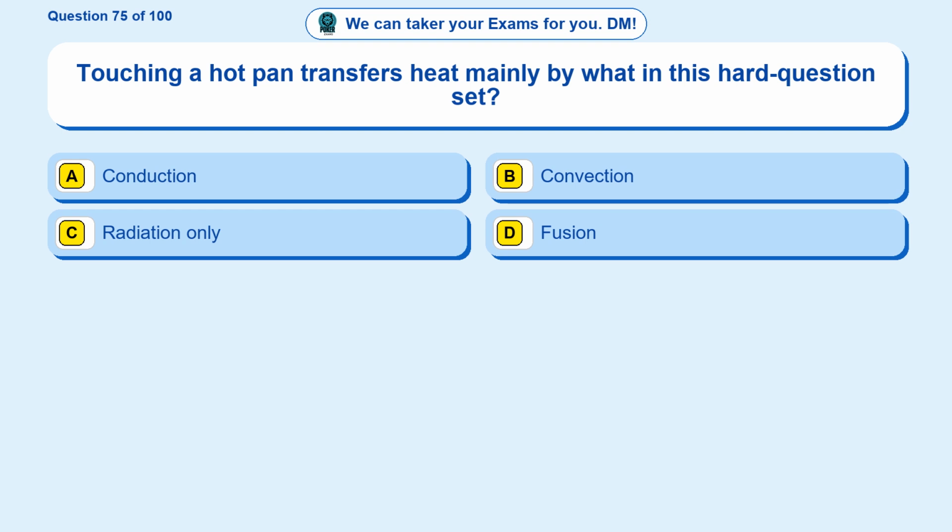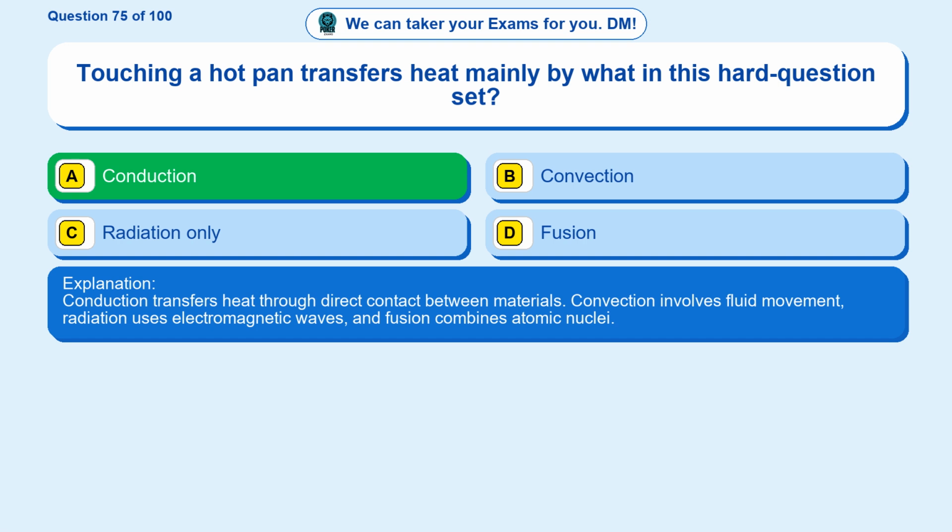Question 75. Touching a hot pan transfers heat mainly by what in this hard question set? Option A, conduction. Option B, convection. Option C, radiation only. Option D, fusion. The correct answer is option A. Conduction. Conduction transfers heat through direct contact between materials. Convection involves fluid movement, radiation uses electromagnetic waves, and fusion combines atomic nuclei.